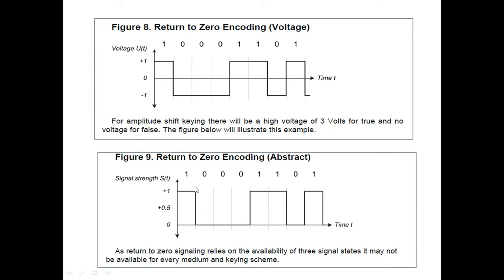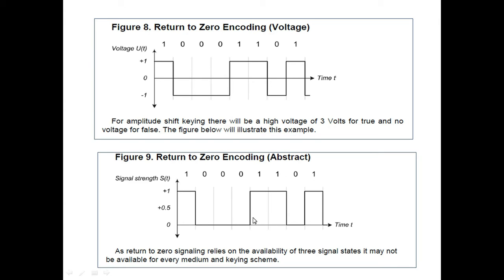At the transition from 1 to 0, your voltage changes from plus V directly to 0 volt, not beyond 0 to the minus side. It comes to 0 and continues until the next transition from 0 to 1. Again the voltage level changes from 0 to 1 here, continues, and then again changes from 1 to 0 level.